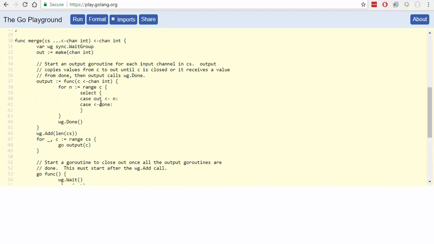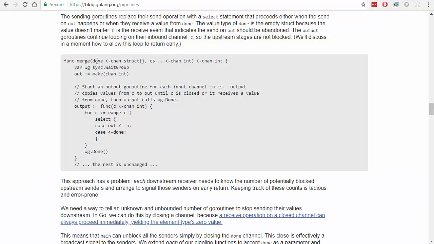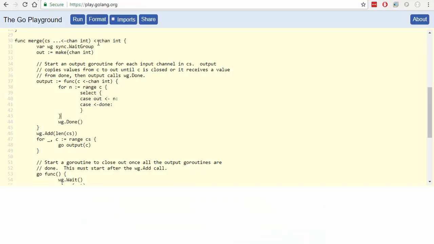Okay, so let's see what we did here different. Oh, I think it also takes a different parameter. It also takes a done, right? It would have to. Okay. So in this case, before we were just grabbing 1 from each channel here.